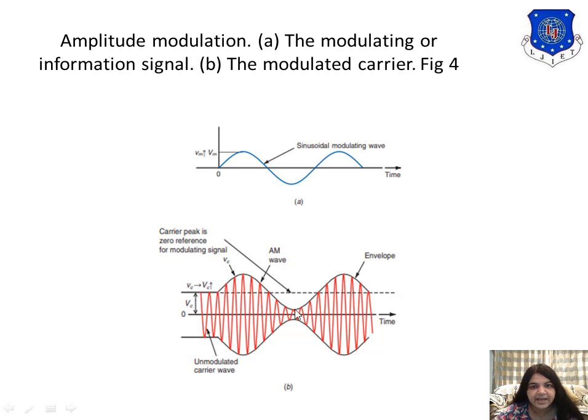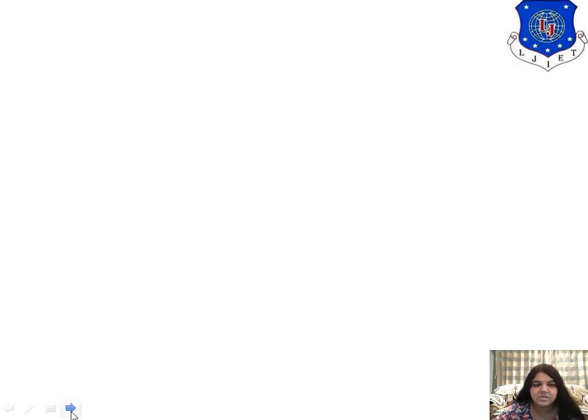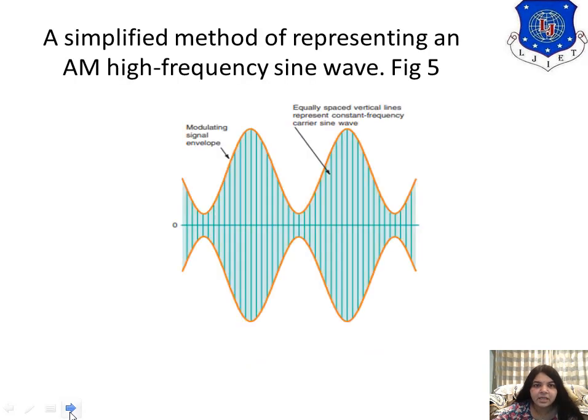So this is the diagram of the modulated wave. Message signal, modulating signal, multiplies with the carrier signal and it becomes the modulated signal.